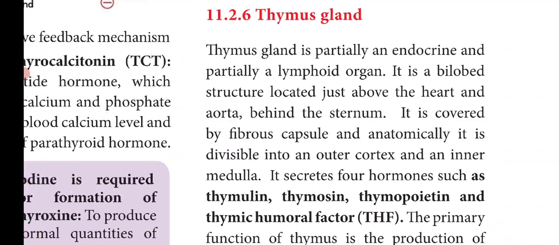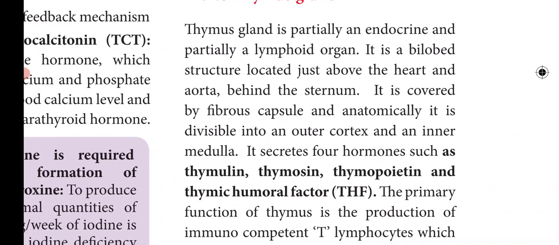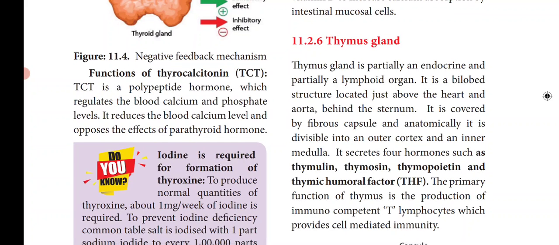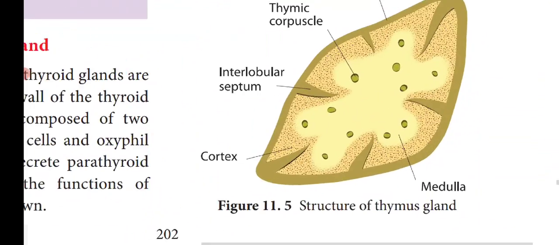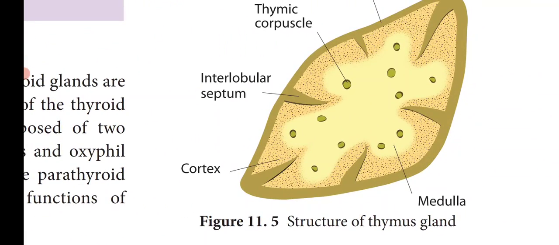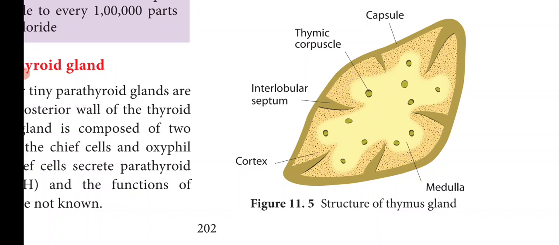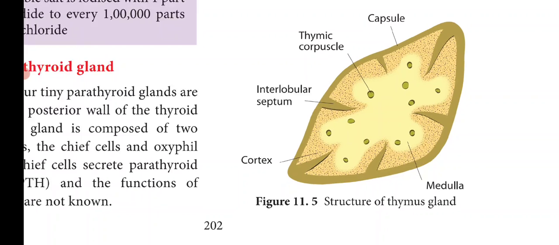The thymus gland is covered by a fibrous capsule and anatomically it is divided into 2 regions, an outer cortex and an inner medulla. Here you can see the structure of the thymus gland. It is covered by an outer capsule and divided into 2 regions. The outer region is called the cortex and the inner region is called the medulla. You can also see the interlobular septum and the thymic corpuscle.